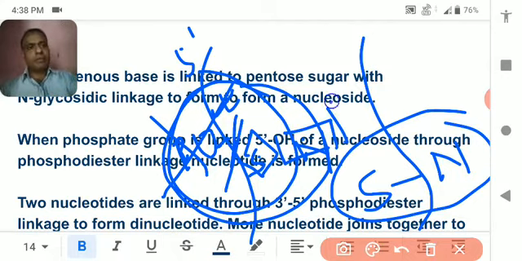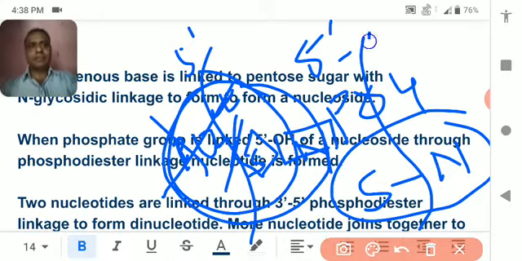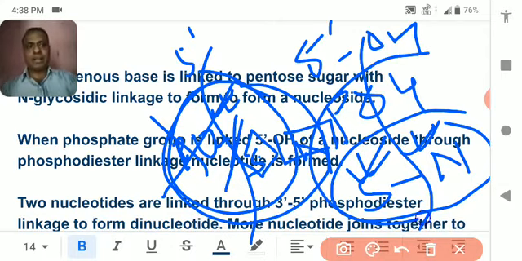But if phosphate gets added with it at the 5-OH group, then it is called a nucleotide. So what is the difference between nucleoside and nucleotide? A nucleoside contains the nitrogen base with the pentose sugar only. If phosphate gets added to the nitrogen base and pentose sugar,